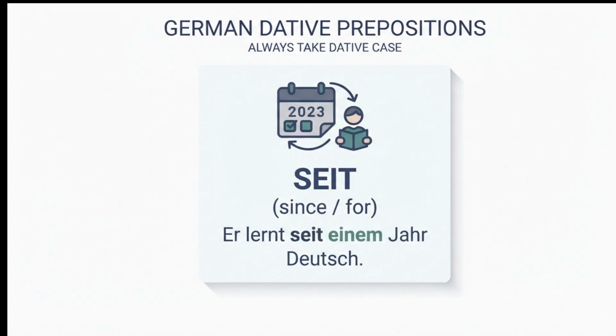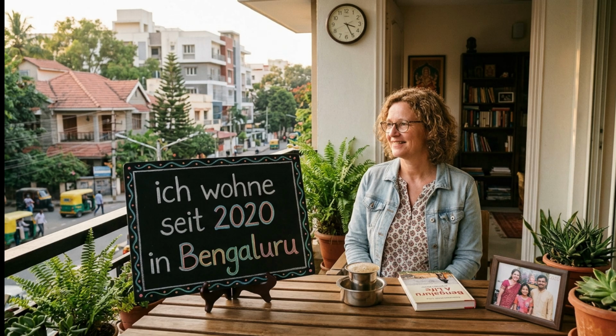In English we have two prepositions, since and for. So try to remember. Ich wohne seit 2020 in Bangalore. I'm living in Bangalore since 2020. When you know the particular time, we have to use since.